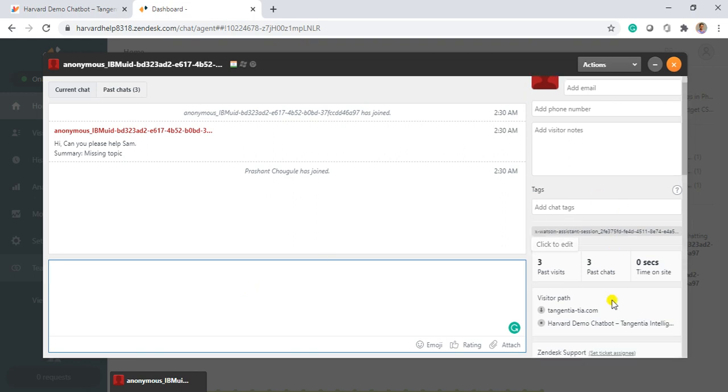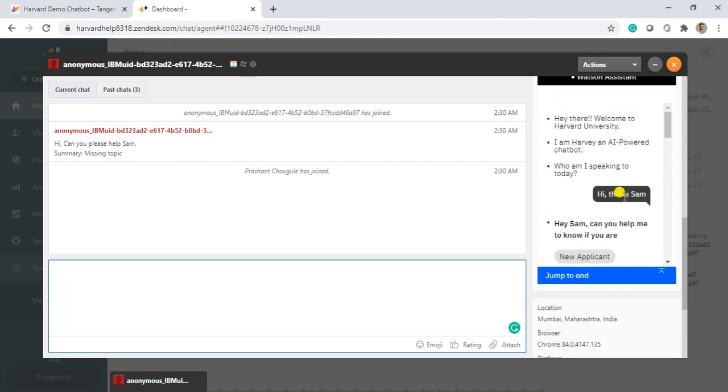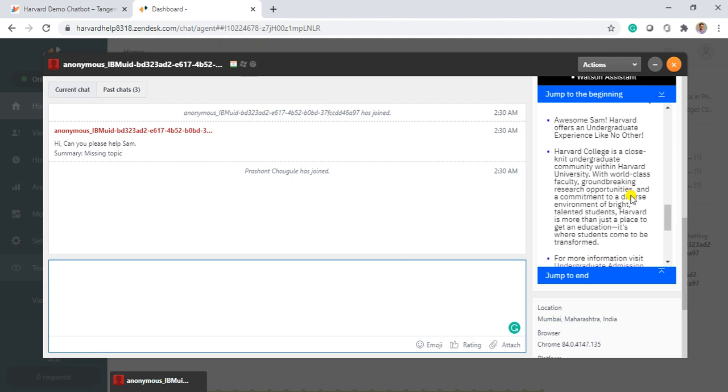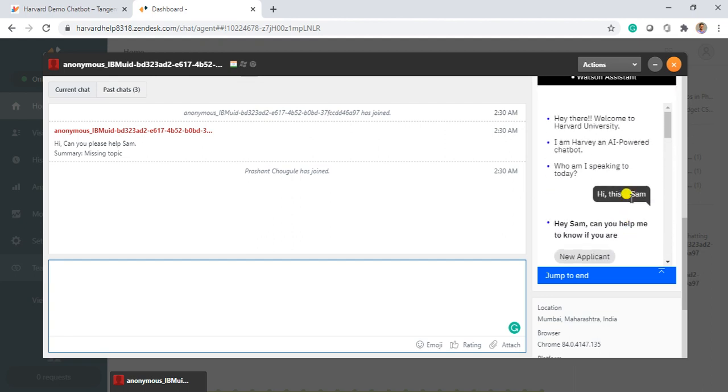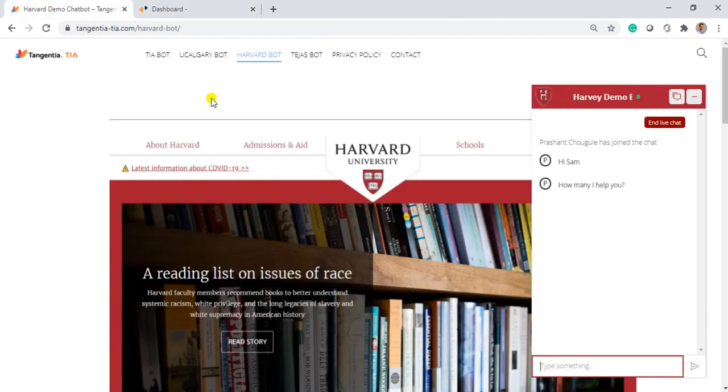The live agent can actually scroll down and get information about what all chat the user has had with the bot, and he might understand the user's name is Sam and Sam is a new student and all that. So let's say, "Hi Sam, how may I help you?" Sam would say, "I wanted to know if there is any financial aid at Harvard University."